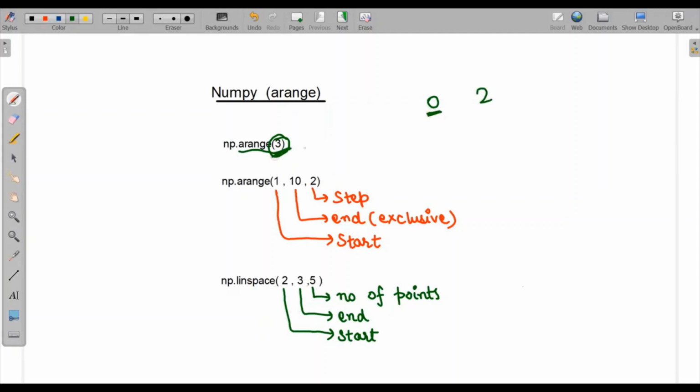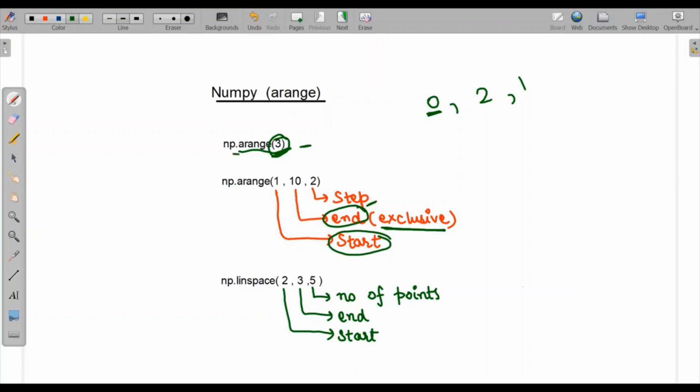And here you don't have any step value, so it will be taken as 1. So first of all, it has a start value, then an end value, which is exclusive, and the third one is the step.